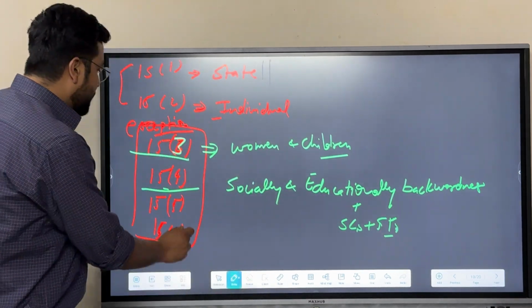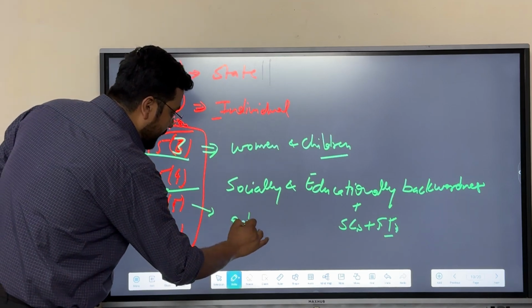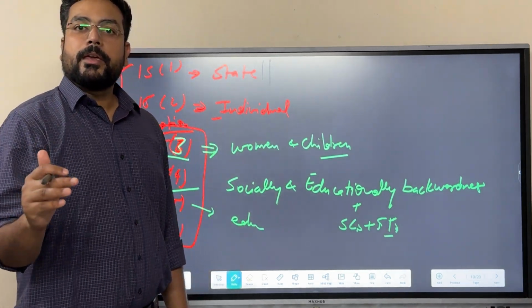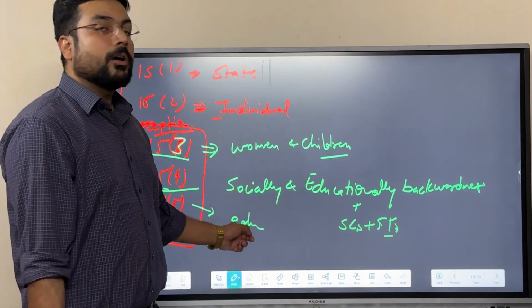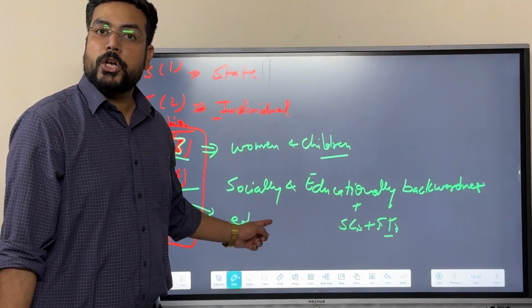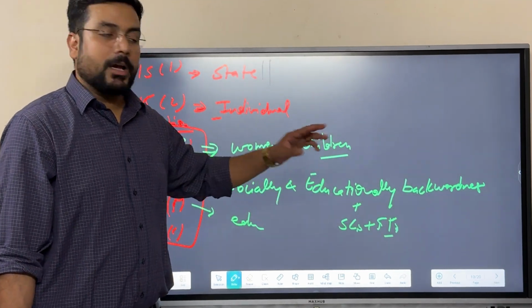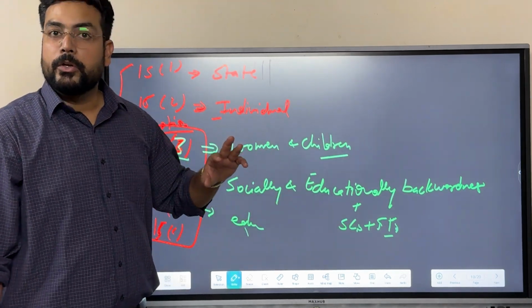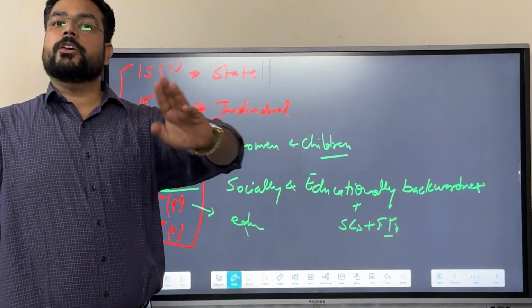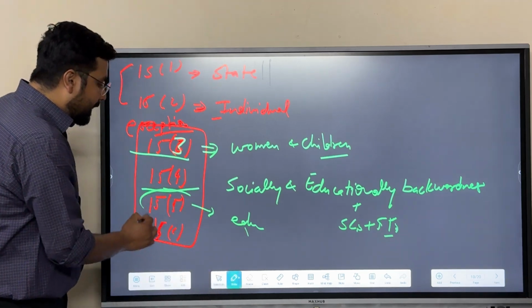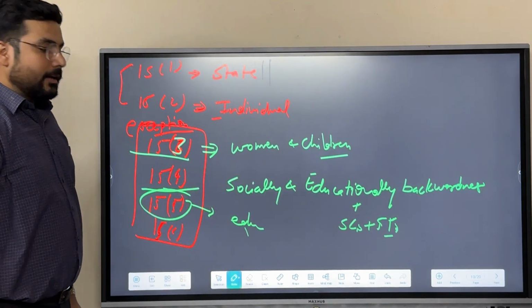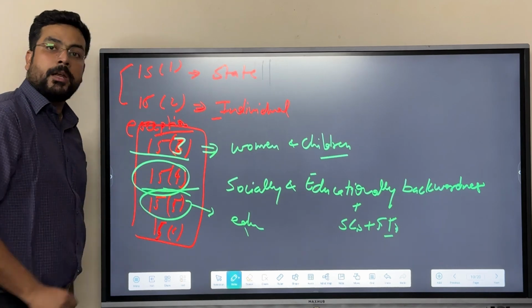And Article 15.5 talks about educational institutions. Nothing in this article shall prevent the state from making provision for the admission of socially and educationally backward communities or SCs or STs in educational institutions. So reservation in educational institutions is a part of Article 15.5, and common policies and programs for SCs and STs are part of Article 15.4.